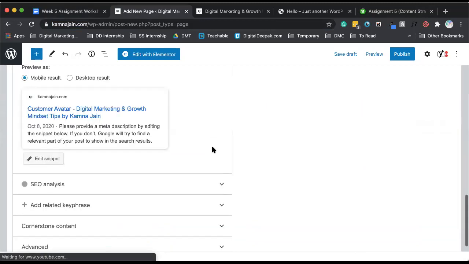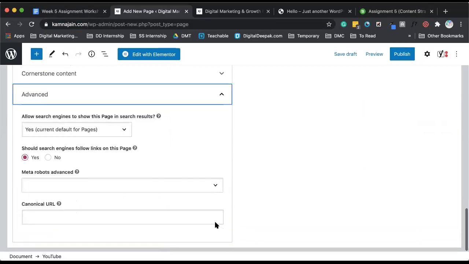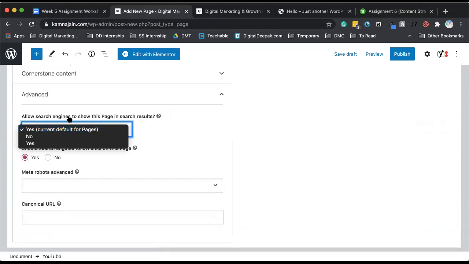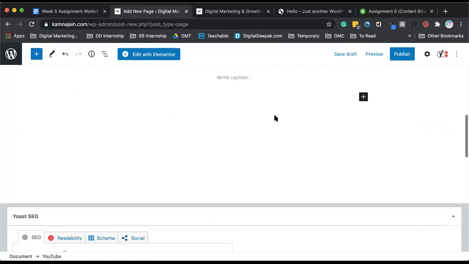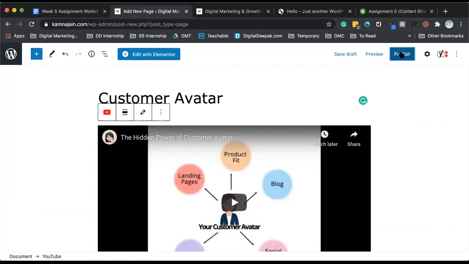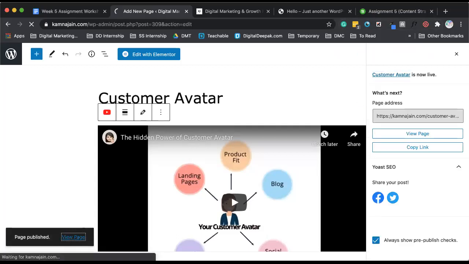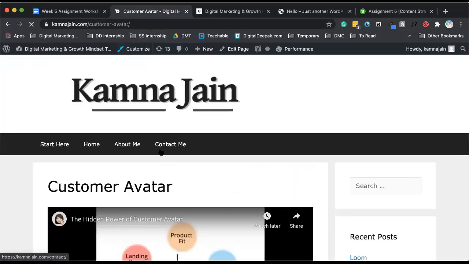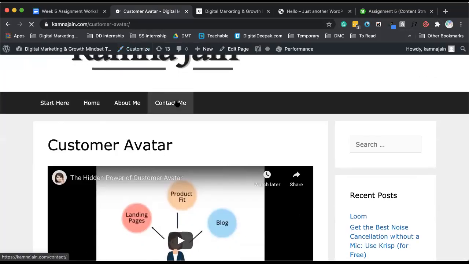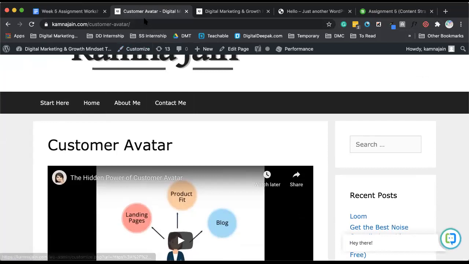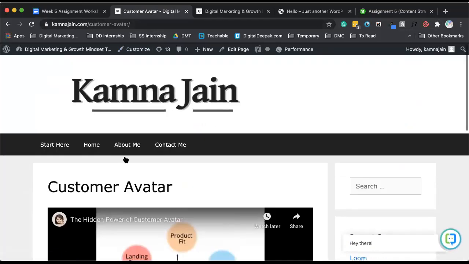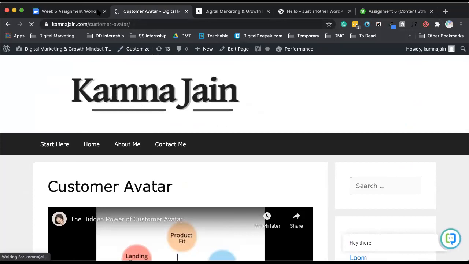And once you do that, so I'm using Yoast. This is just something additional which you can do if you want. Should search engines follow links on this page, you can, I mean, leave that untouched, but mainly allow search engines to show this page in search results. Just click on no. Okay. And once you have embedded it, you can publish this page. Okay. But just make sure that you don't add this page to any menu. So you can see I have created a menu here, right? If you see the WordPress video, you can see how to add a menu and choose what should be shown. So in the menu, make sure that you don't add this particular new page.